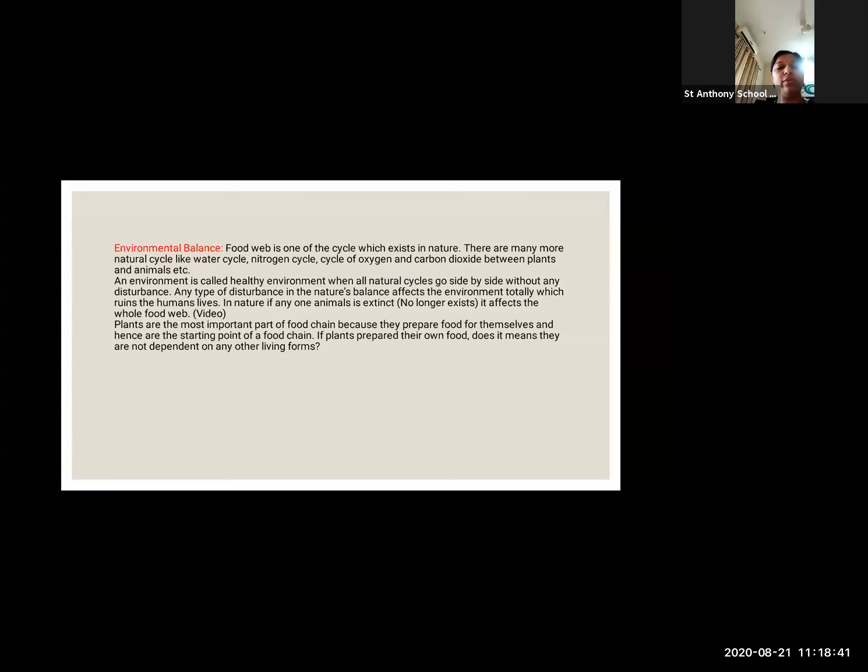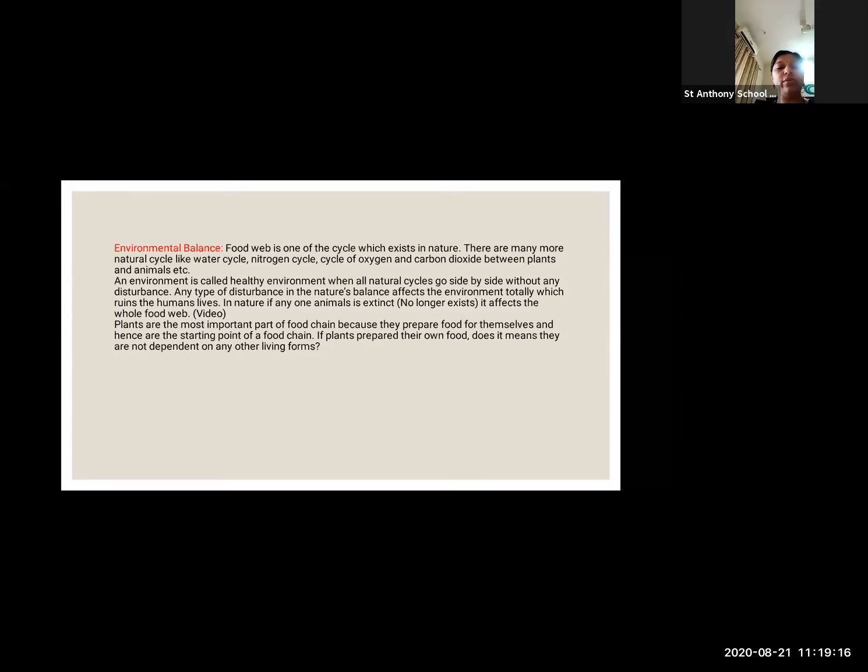Plants are the most important part of the food chain because they prepare food. How do plants prepare their food? Photosynthesis. Everyone must be knowing this, you must be studying it in standard 4. What is photosynthesis? Plants prepare their own food with the help of sunlight. Hence they are the starting point of the food chain. Plant is the starting point of the food chain.